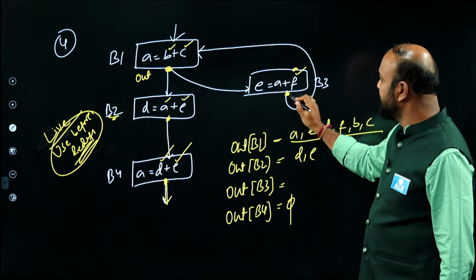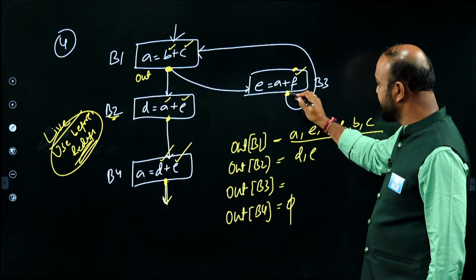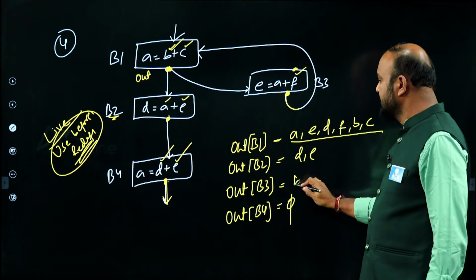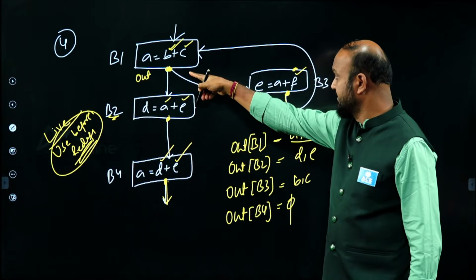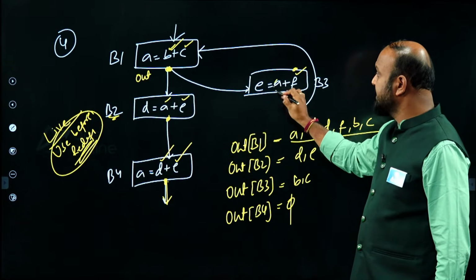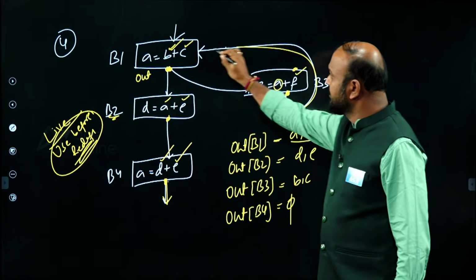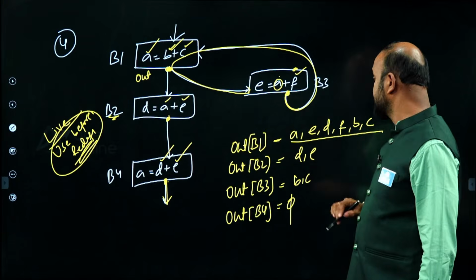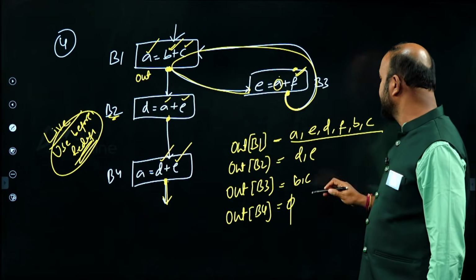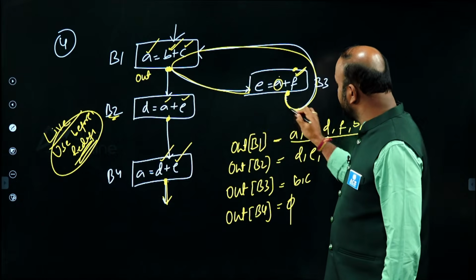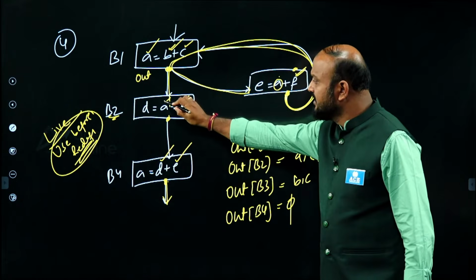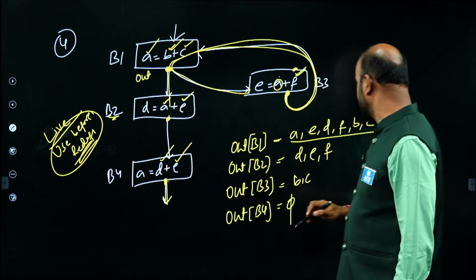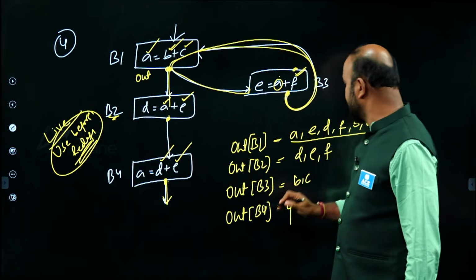Now what are the out variables of B3? From this point to the exit we have to look. From this point to the exit, there is a use of B and a use of C before redefinition. And you can't expect A. Why? Because from this point, coming to this, there is a definition of A before use. So A won't come, but F will come, D, F. So from this, it will go this way. There is a use of A, but it is after redefinition, but E will come, E already defined, and D will come, D already defined.